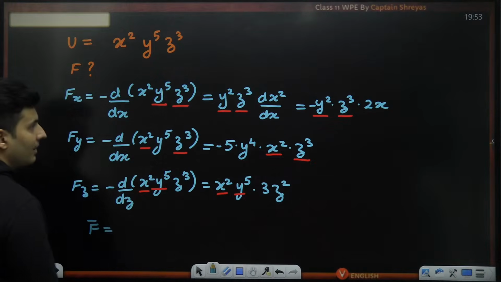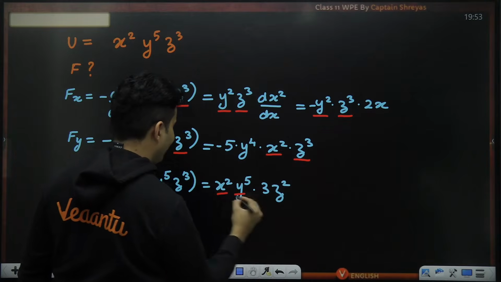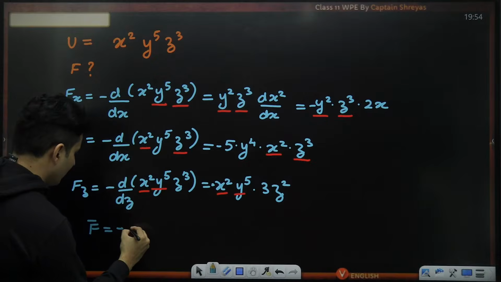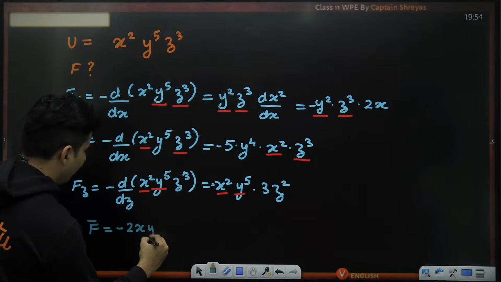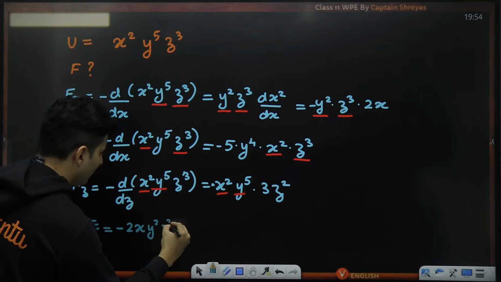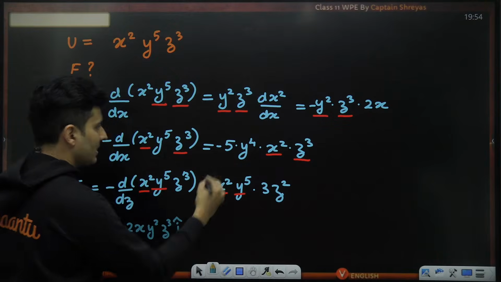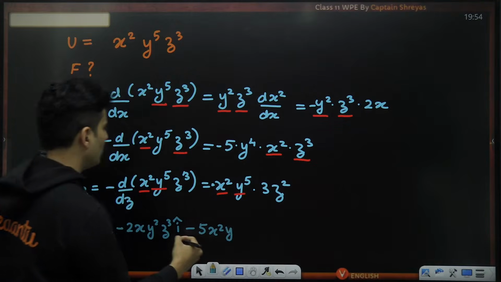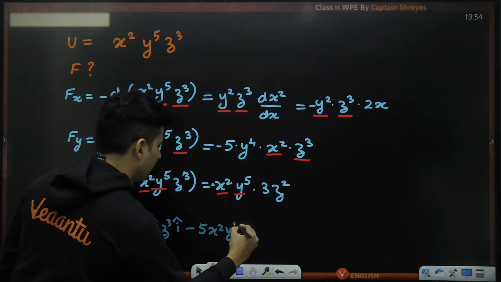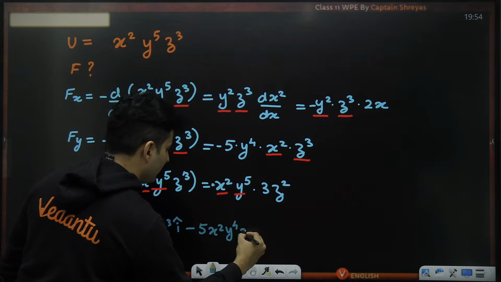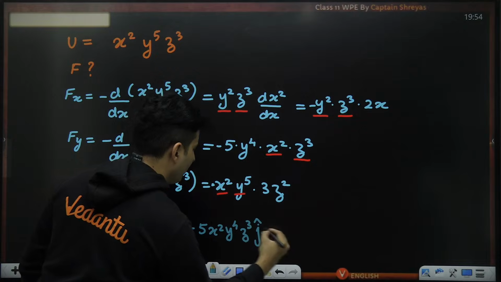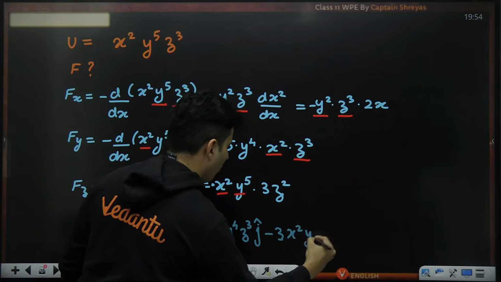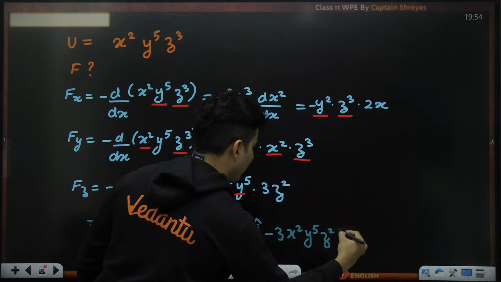So my force vector will be, oh, by the way, I forgot the minus sign again. See this? So the force vector will be minus 2x y raised to 5 z cube i cap, minus 5x square y raised to 4 z cube j cap, minus 3x square y raised to 5 z square k cap.